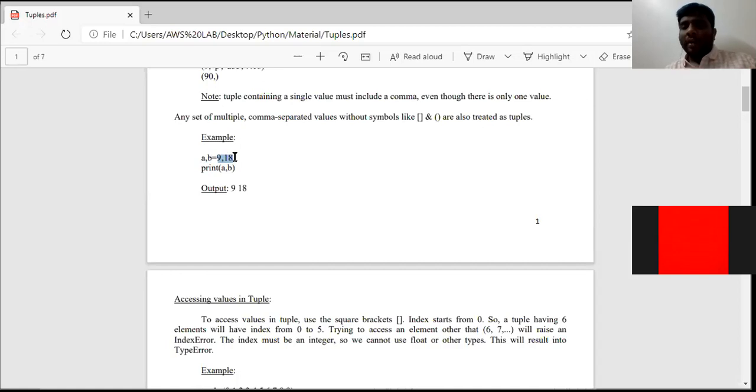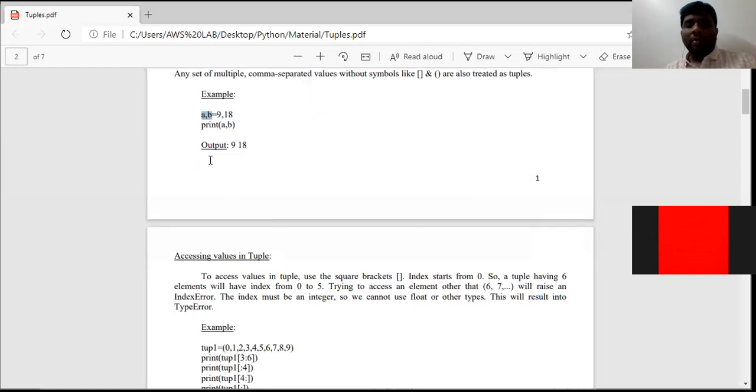Clear to my point? The elements 9 comma 18 are separated by a comma, and they are not in square brackets or parentheses. So what does the interpreter do? Since it is a group of elements separated by a comma, it treats it as a tuple. Just treats as a tuple. But a comma b will not be tuple variable names. They are only normal variable names. Clear? That is the point I want to discuss with you.